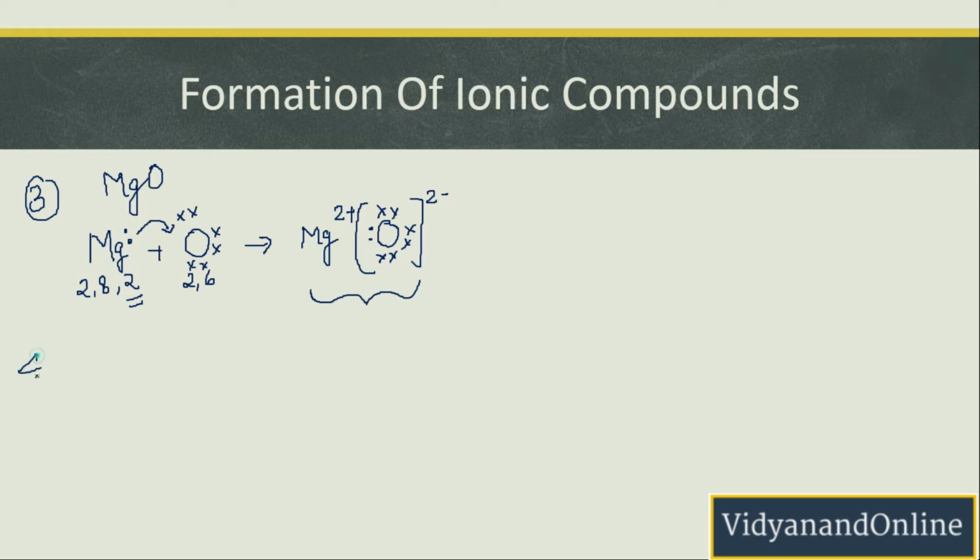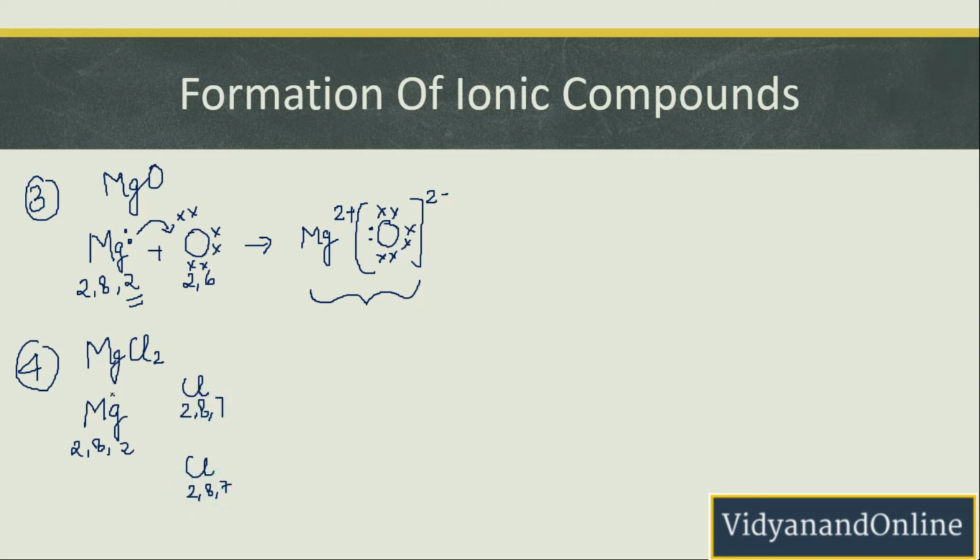Now let us talk about magnesium chloride. So pay close attention to this. Here, if you see, the magnesium chloride compound is made from a metal and a non-metal. So it is for sure that the bond between them will be an ionic bond, and that is why magnesium chloride is an ionic compound. Talking about this compound, it is made from 1 magnesium atom and 2 chlorine atoms, right? So we can write Mg 2, 8, 2 here and 2 chlorine atoms can be written here this way. So it will be 2, 8, 7 and 2, 8, 7, right?